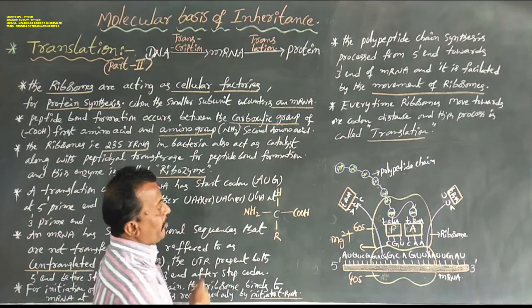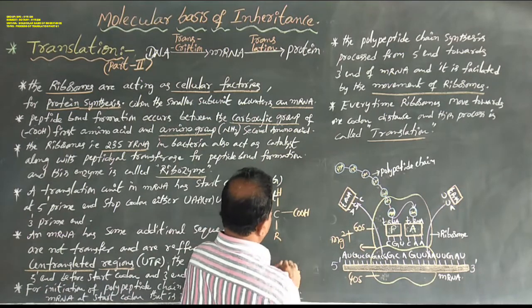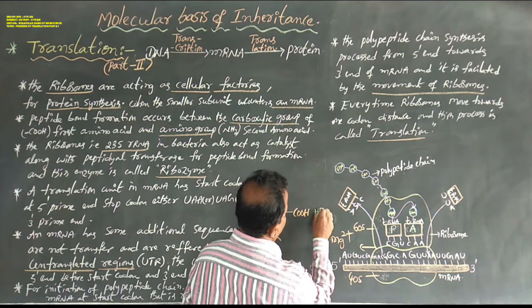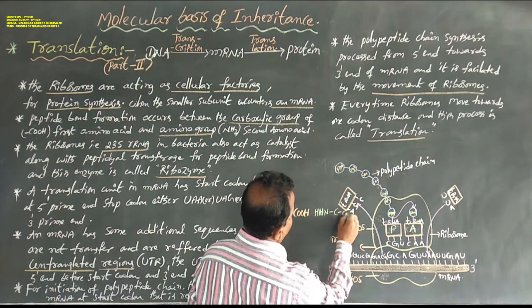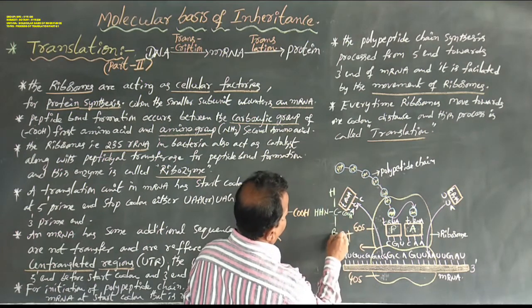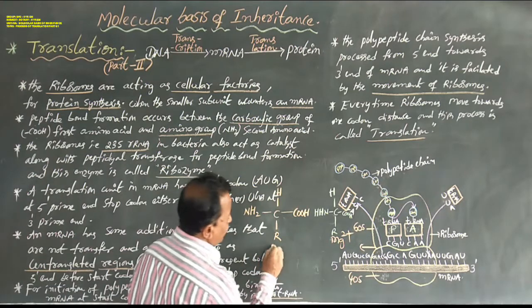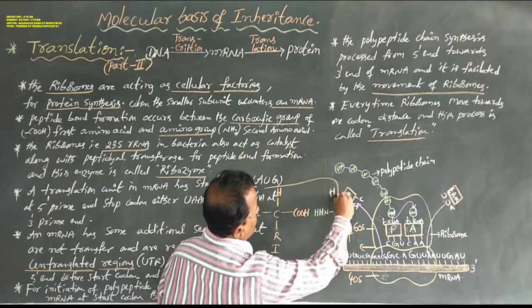This is the first amino acid, and now the second amino acid is here. It also has an amino group, carbon, carboxyl group, hydrogen, and an R group, that is an alkyl group. This is the first amino acid and this is the second amino acid.